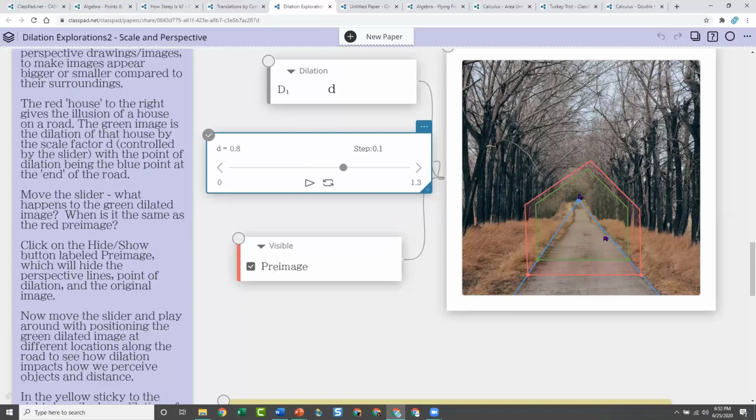If you wanted to make the house look like it was at the end of the road, you would be scaling it down, those types of things. So again, connecting to the real world. Before I move on, these are just examples of how images can be used to help students understand some mathematics and apply the mathematics they're learning to real world things. I'm going to show you how to do that now, unless there are some questions before I move on. Nothing? No, I don't see any questions.